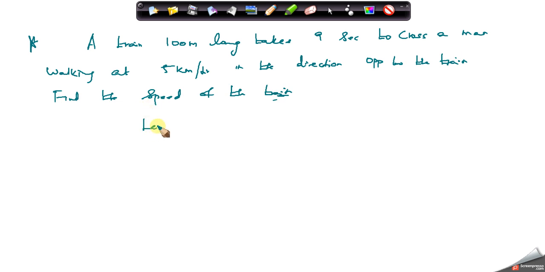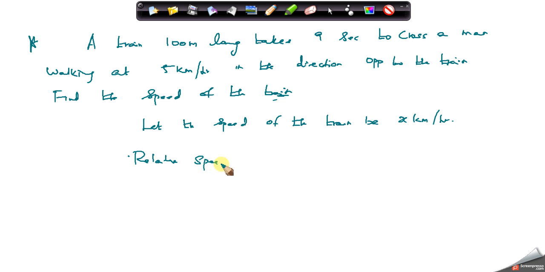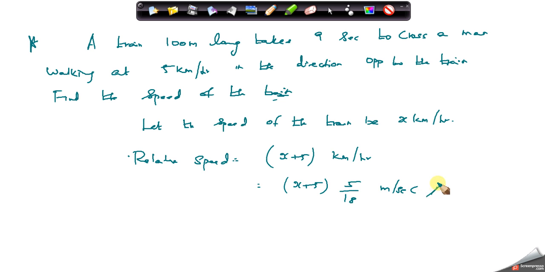See, let the speed of the train be x kilometer per hour. These kinds of problems you can easily do. Now for relative speed, in this case, the man is walking at 5 kilometer per hour in the opposite direction. Therefore, it is x plus 5 kilometer per hour. But we have meters and seconds here, so we can convert into meter per second. That is x plus 5 into 5 by 18 meter per second.